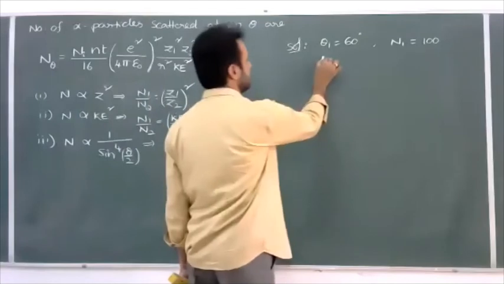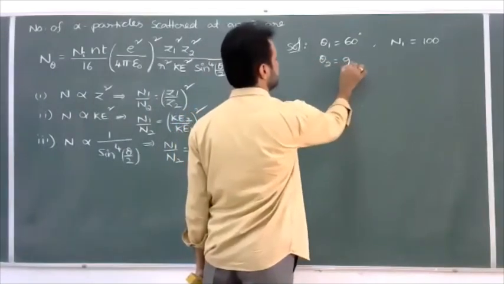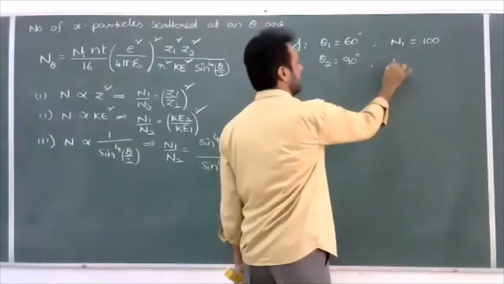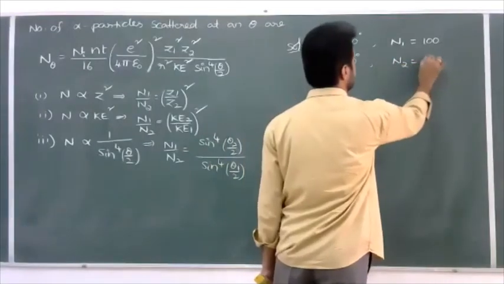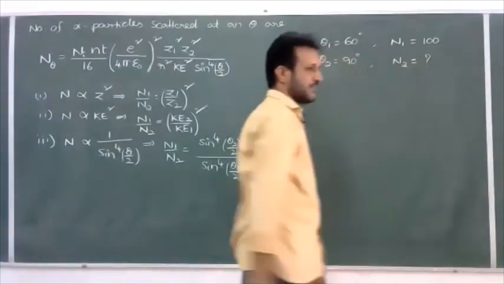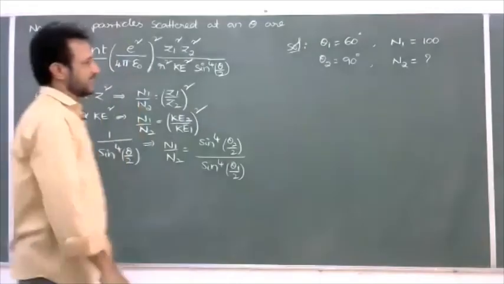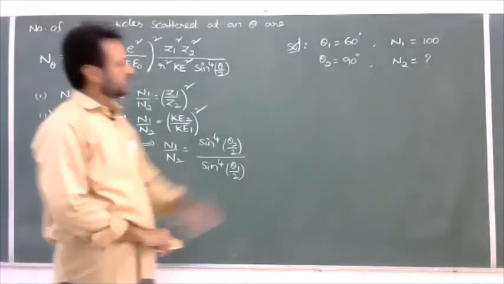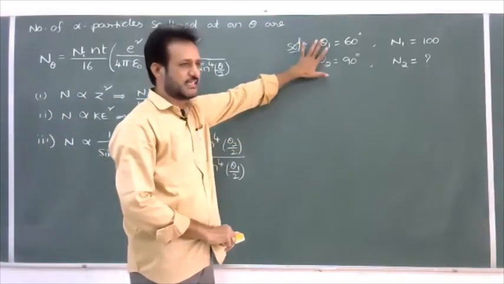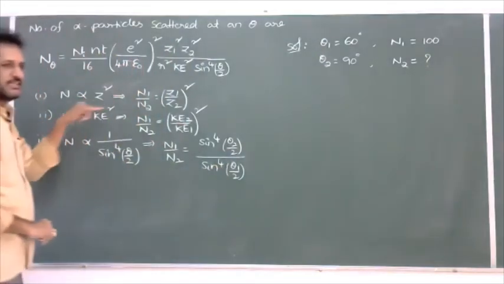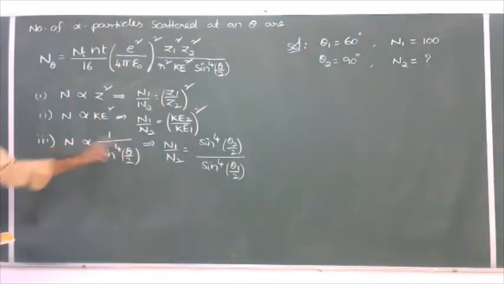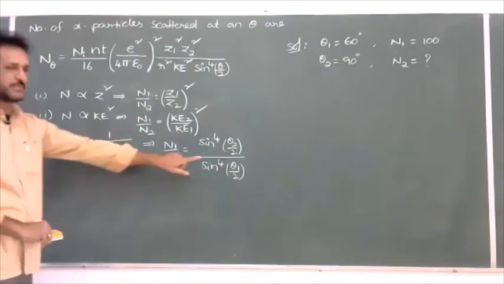So in the second case theta 2 is equal to 90. Then what is the number of alpha particles scattered? Question mark. Now you should write which formula is suitable. After reading the question, you should carefully note down the data like this and search for the suitable formula. The relation between number of alpha particles and angle is asked, so we can use this formula.